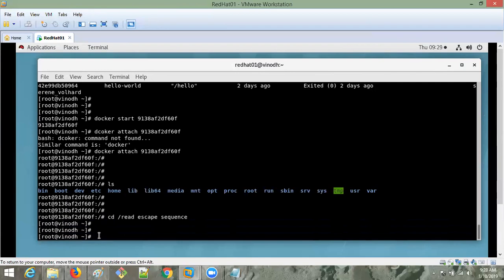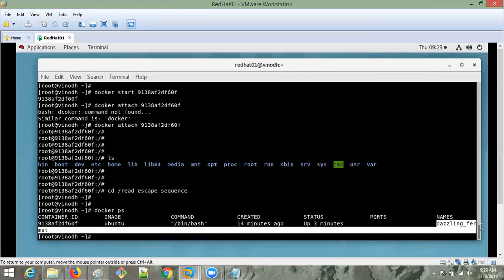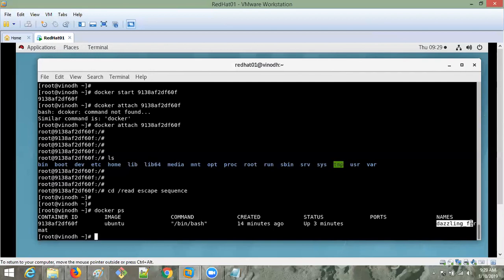So the container is still running? Yes, now it will run. Previously I gave the exit command, so once you give exit, the container will terminate. That's why it was not showing in docker ps. Now it will show you, see, docker ps, because the container is running. It was up 3 minutes ago. If you don't give any name, it will take some other name, like author names. It was created 40 minutes ago, bash is a shell only, the image is Ubuntu, and this is the container ID.